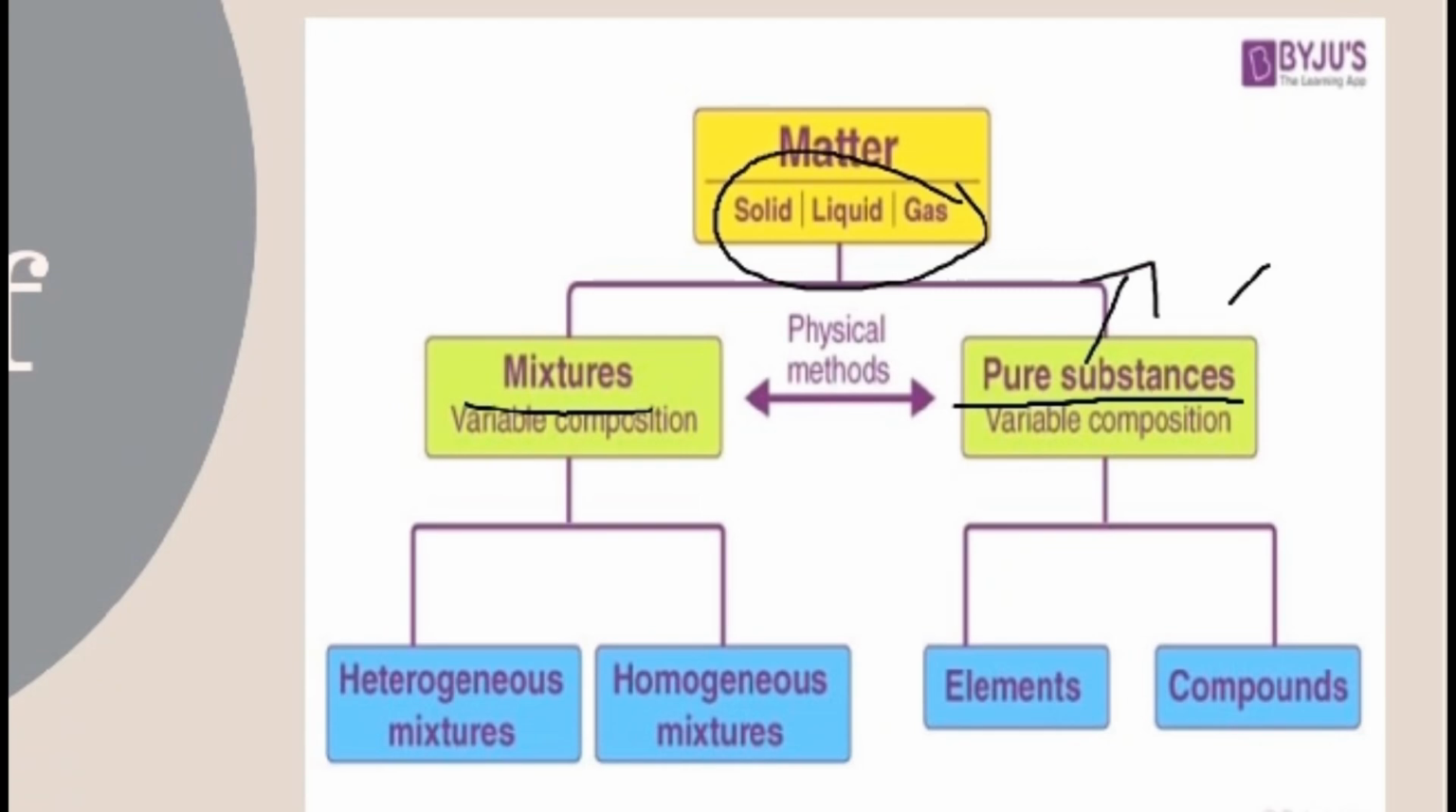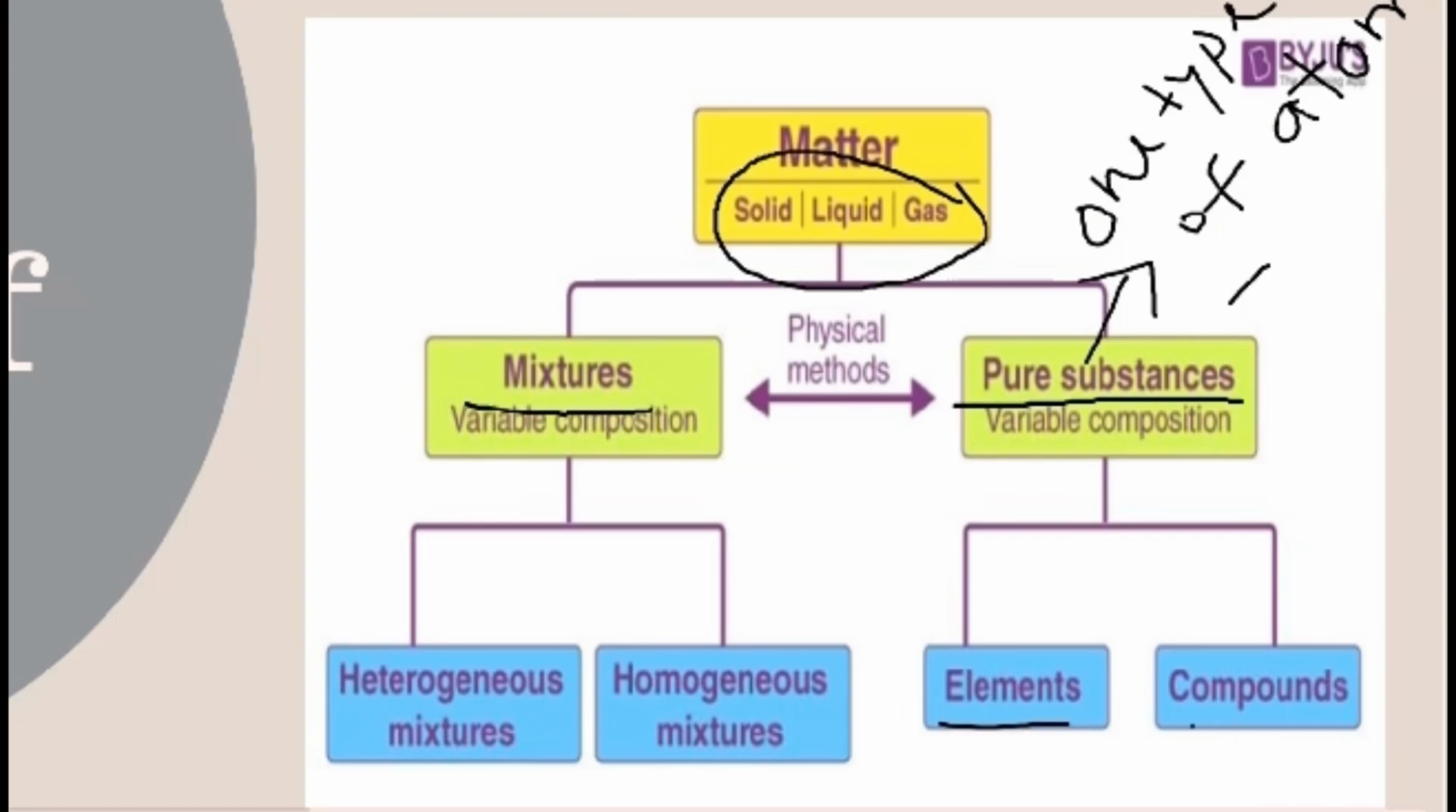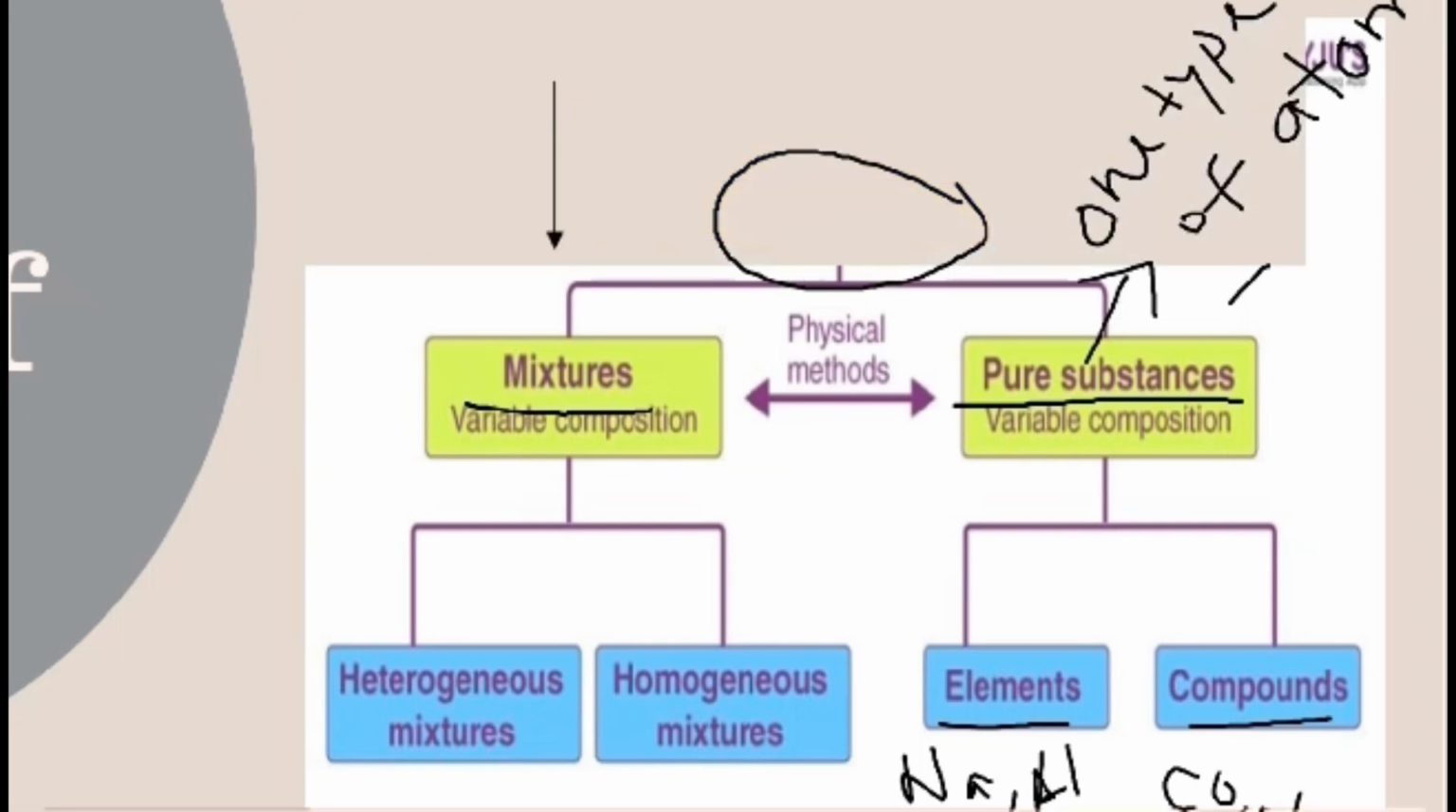Pure matter are the substances that are made of only one type of atom. So we will write here that pure matter are the substances that are made up of only one type of atom. Now, we can divide pure matter into two types, elements and compounds. Elements are the simplest chemical substances such as sodium, aluminum, etc. Compounds, on the other hand, are made up of two or more elements such as carbon dioxide, water, etc.